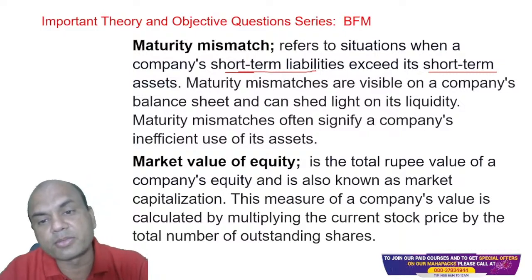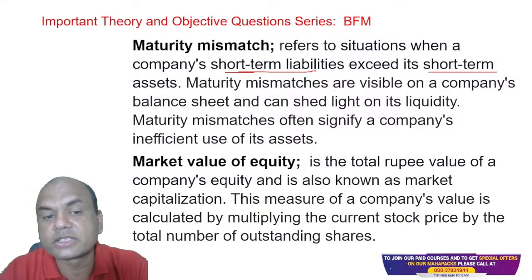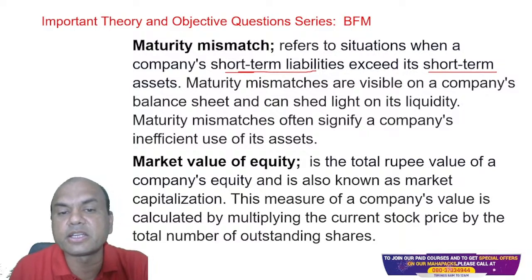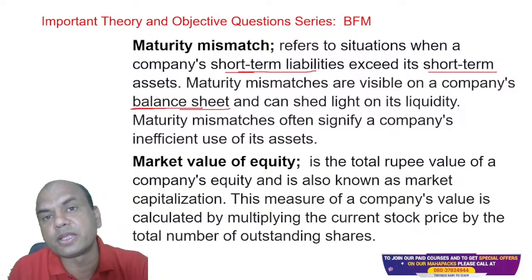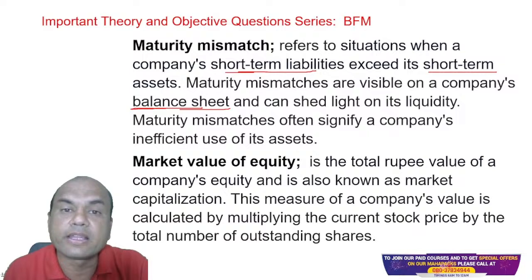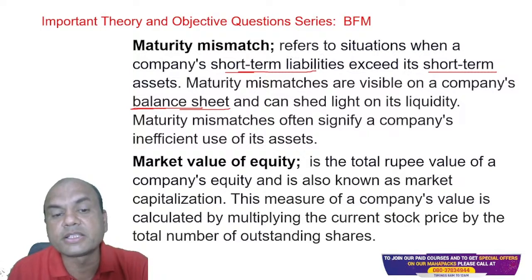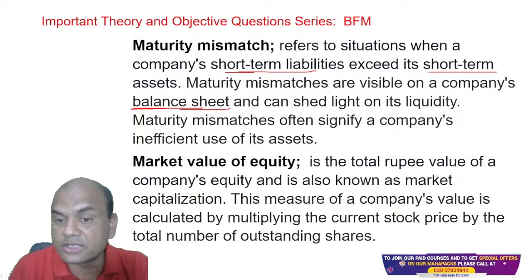So maturity mismatches are visible on the company's balance sheet and can shed light on its liquidity. Immediately, if there is a maturity mismatch, it will be shown in the company's balance sheet. Why? Because the interest difference will immediately be displayed. After all, you can't hide anything from the balance sheet. Maturity mismatches often signify a company's inefficient use of its assets, isn't it?